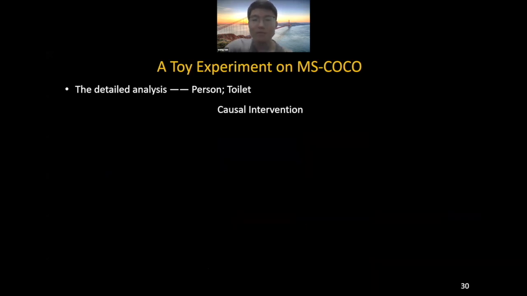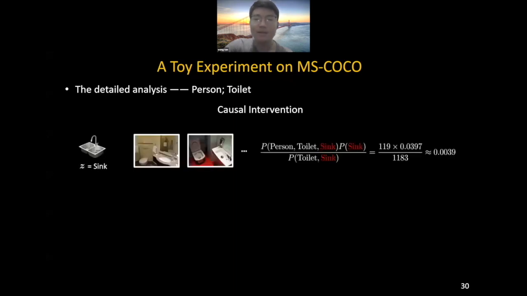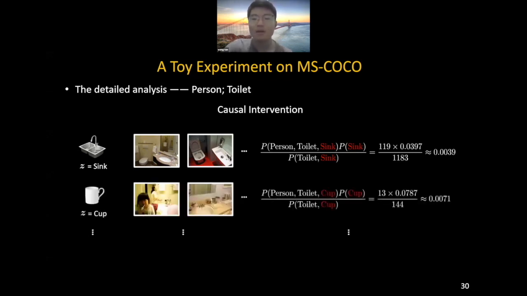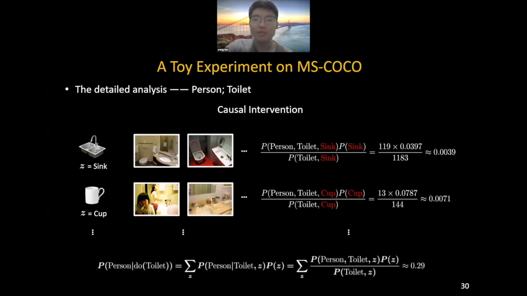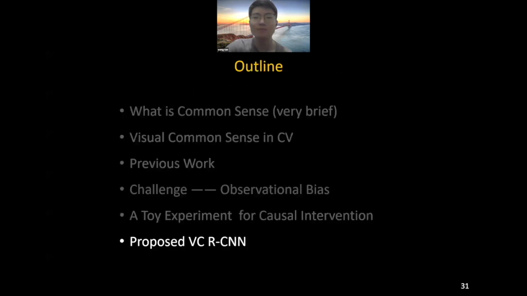When we conduct the causal intervention, the contextual bias is manually cut off. Any possible confounder Z would be fairly borrowed into this image according to a prior P(Z). Finally, we sum up these partitions to get the final do results. We can observe that it becomes higher. Thanks to the intervention, we can increase P(Y|do(X)) by borrowing non-local objects across the whole dataset to alleviate the observational bias. Based on this theory of causal intervention, we next present our framework, VCR-CNN.